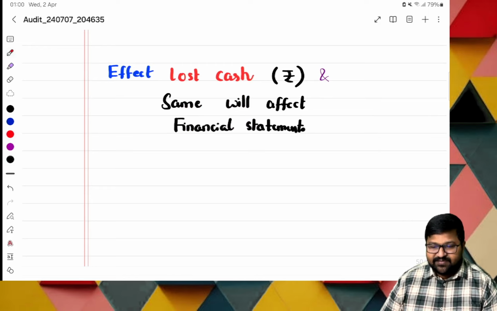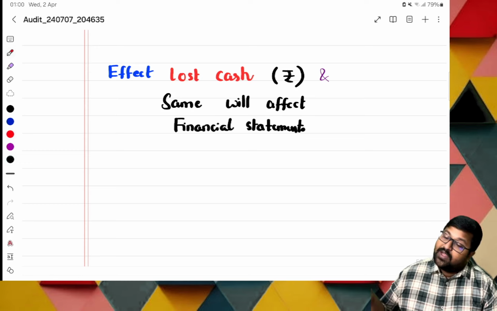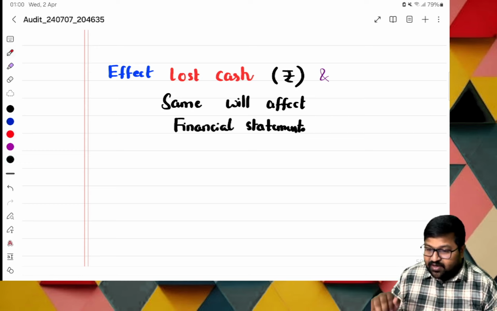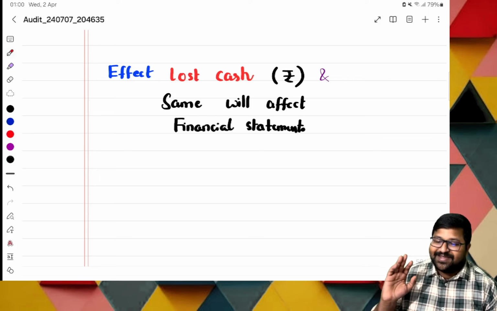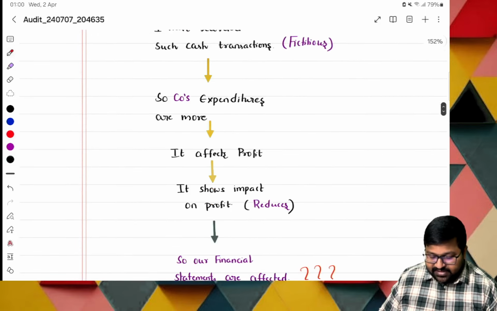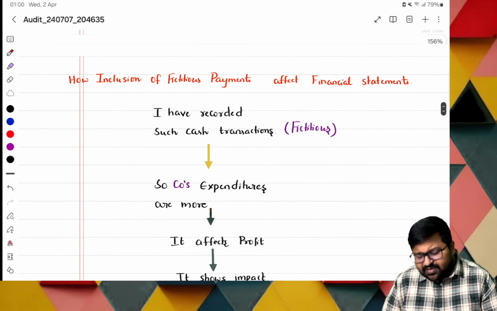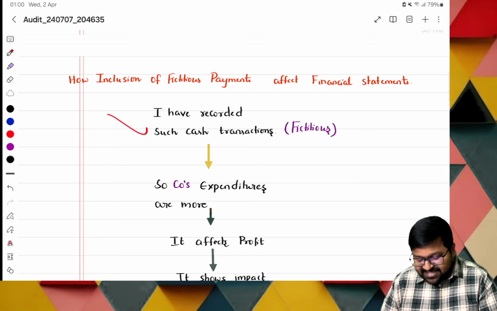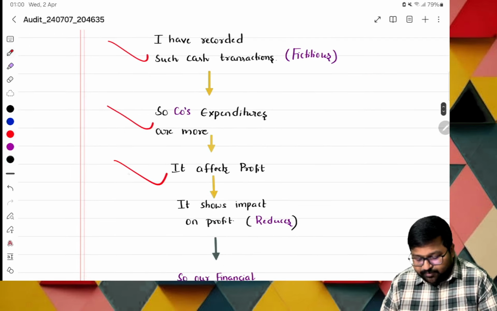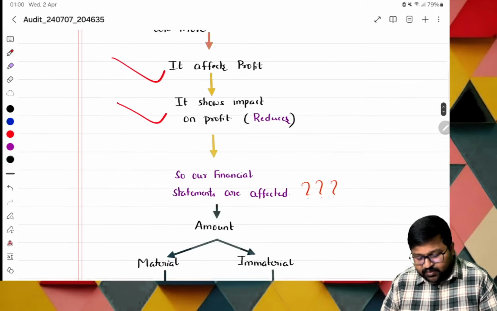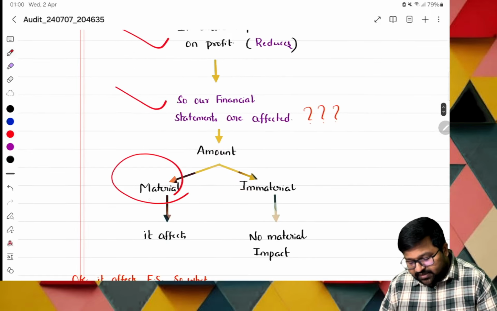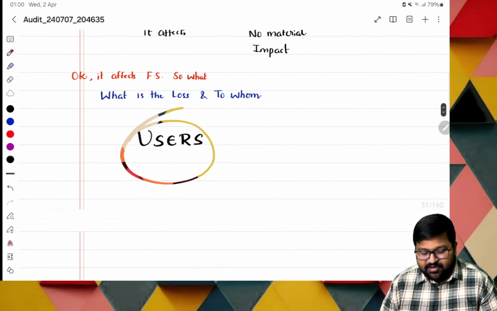Next. Sir, even in all the cases, what is affected, ma? Cash lost, and the same will affect the financial statements. Even though the transaction is not incurred, who is eating the entire amount? Earlier he ate just 500, now he ate the entire 1500. Okay, as it is a fictitious transaction and all. Next, same effect. I have recorded such cash transactions. Are they incurred or fictitious? Fictitious. The automatic expenditure is more, it affects the profit. Profit is getting reduced, and our financial statements are affected. They are wrong. If the amount is material, it affects. And again, who will cry, ma?